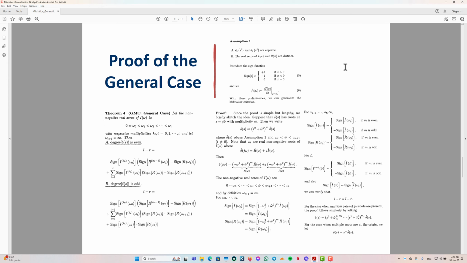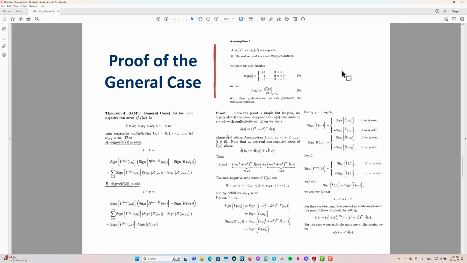If the degree of x of s is even, the number of right half plane roots r and left half plane roots l satisfy the equation given in this part. Let me just highlight that for you. I can't just highlight using the PDF file. Here I am. However, if the degree of x of s is odd, the formula is slightly modified to the equation given below.